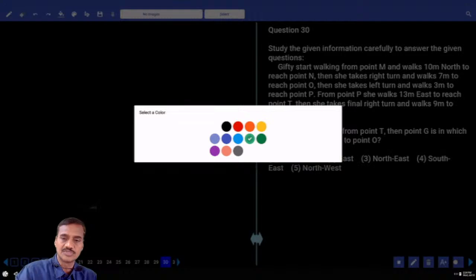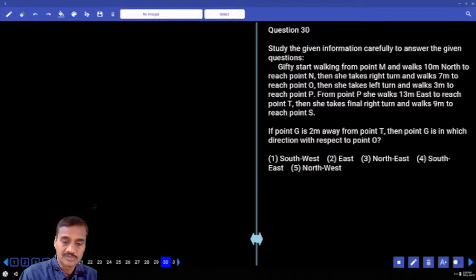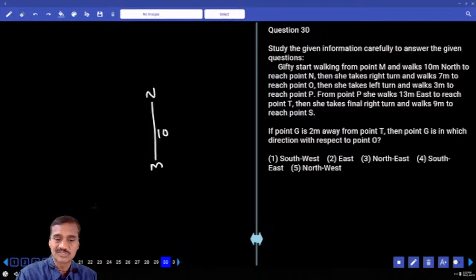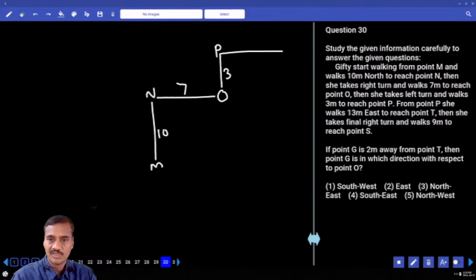Now in this 32, Gifty starts walking from point M and walks 10 meters to reach point N. Then she takes a right turn and walks 7 meters to reach point O, then she takes a left turn and walks 3 meters to reach P. And from point P, she walks 13 meters east to reach T.